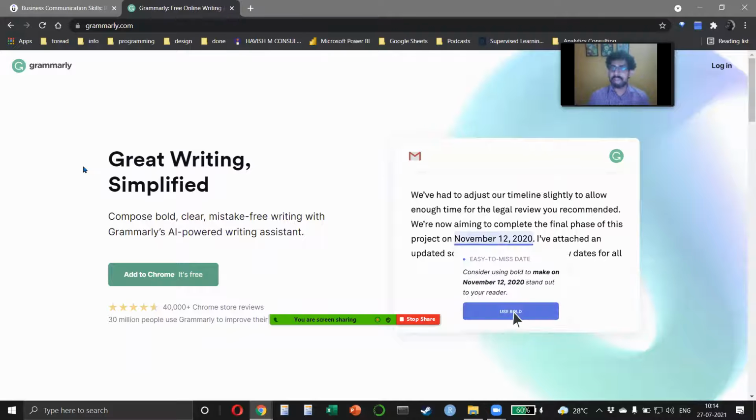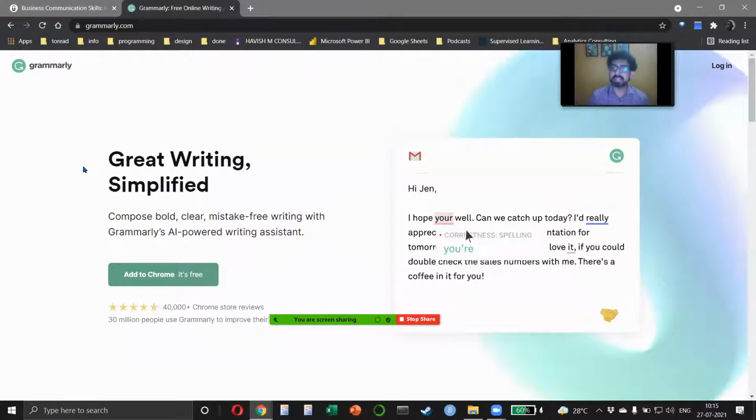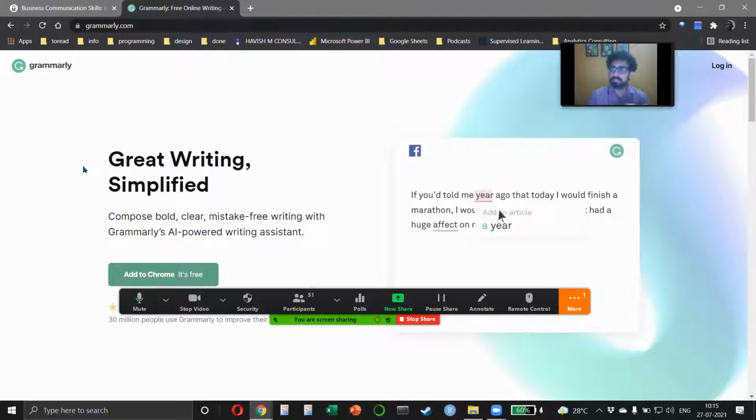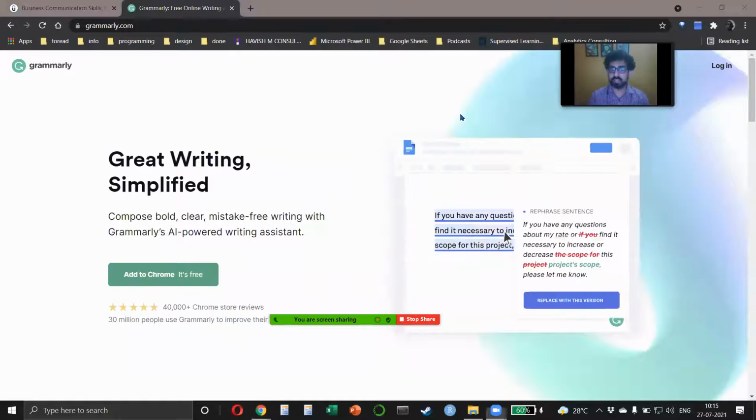But Grammarly, I have used it a little bit. I've seen other people use it. A lot of companies are using it, and it is fantastic. It not only enables you to not make spelling mistakes, but it also enables you to write better, right? So if you have written something, and let's say the phrasing of the words is not the best, it will suggest to you that I think you should change it. Obviously, grammar and typographic errors, it will fix automatically, right?